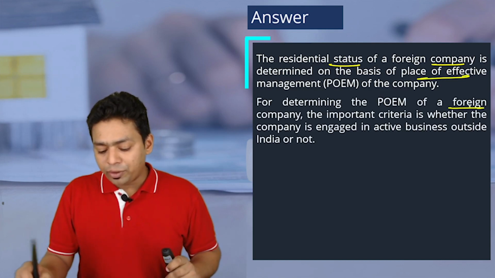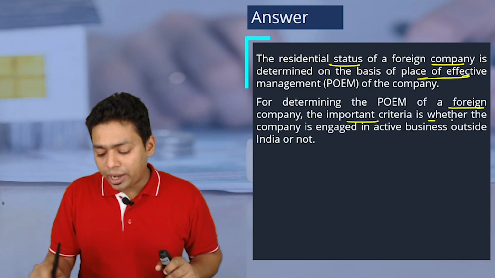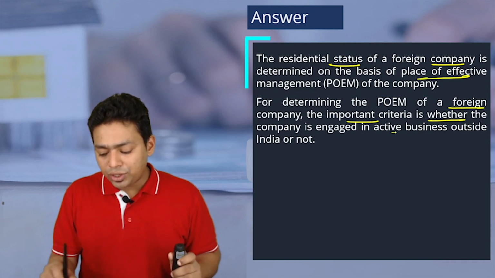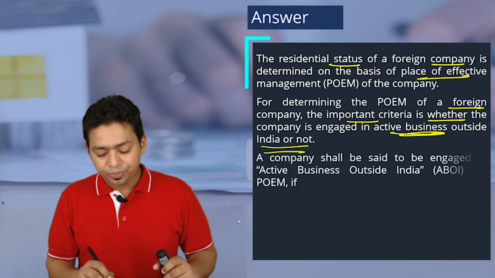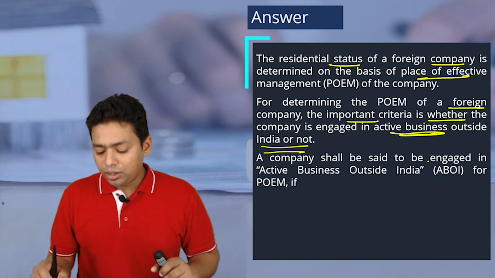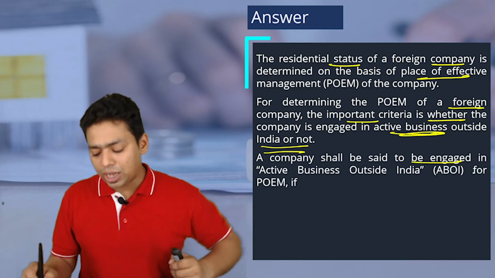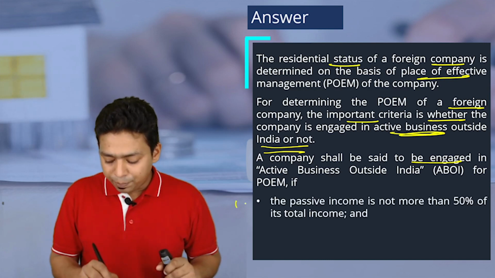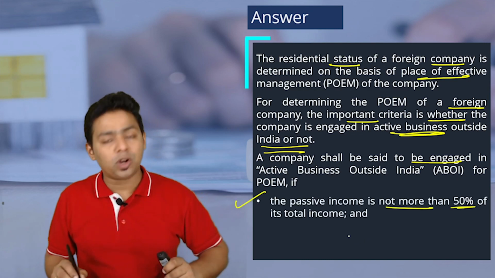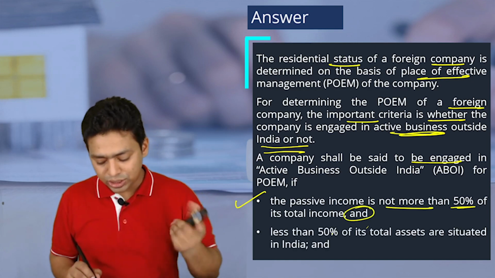For determining the POEM of the foreign company, an important criterion is whether the company is engaged in an active business outside India or not. The company shall be said to be engaged in active business outside India for POEM if passive income is not more than 50% of the total income. So we are writing the conditions.